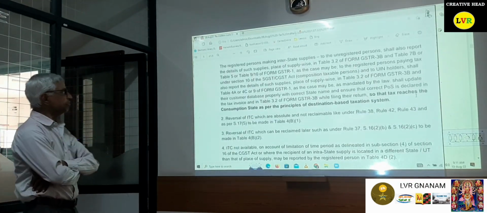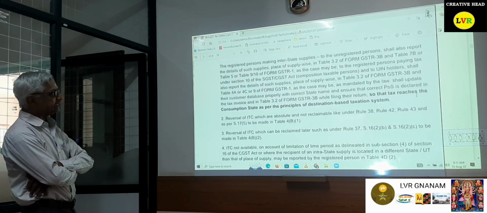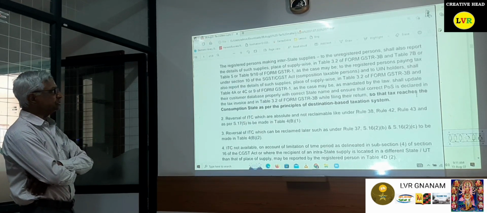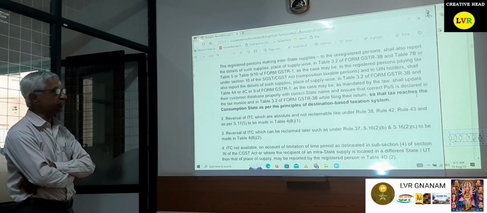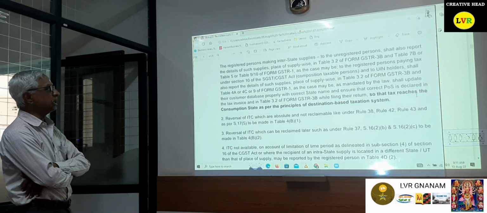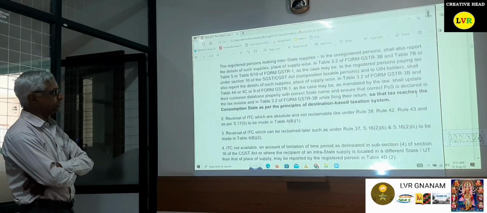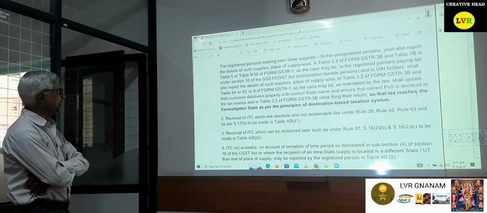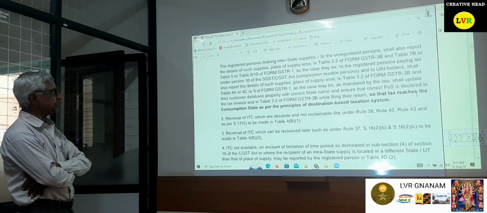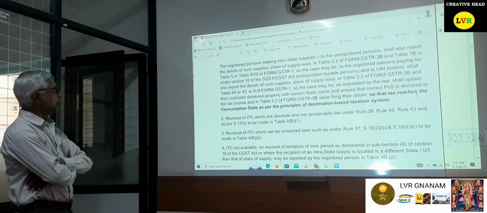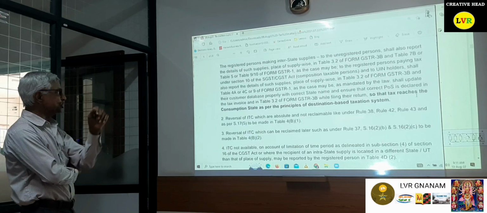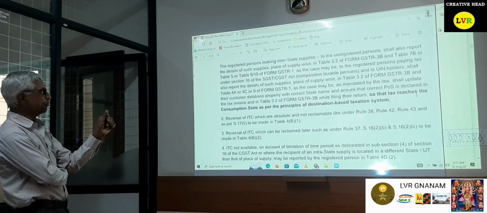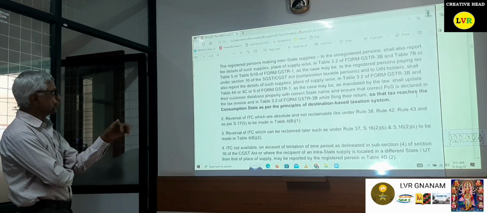Then a registered person making interstate supplies to unregistered persons should also report the details of such supplies place of supply wise. Place of supply is very, very important. Accordingly, you have to give it in point 3.2 of the 3B return. For registered persons paying tax under section 10, that is composition dealers, and UIN holders, you have to give separate figures in the 3B returns. Then place of supply wise in 3.2 also.